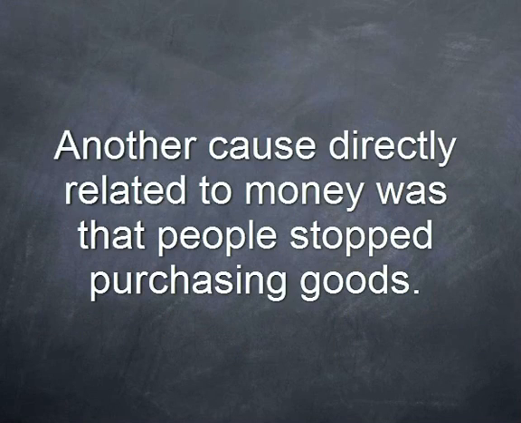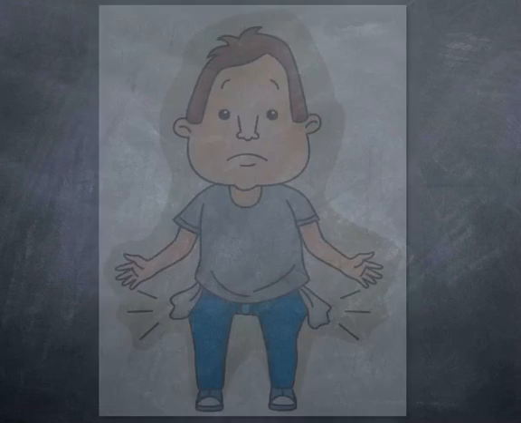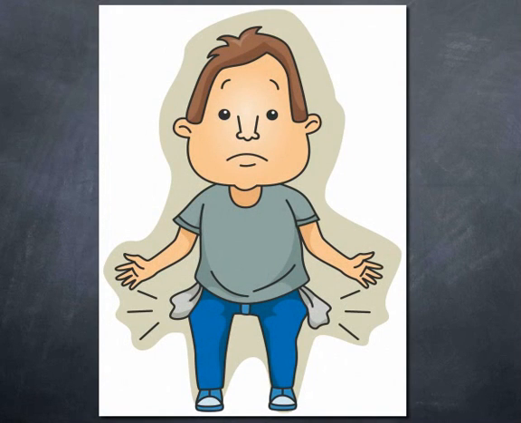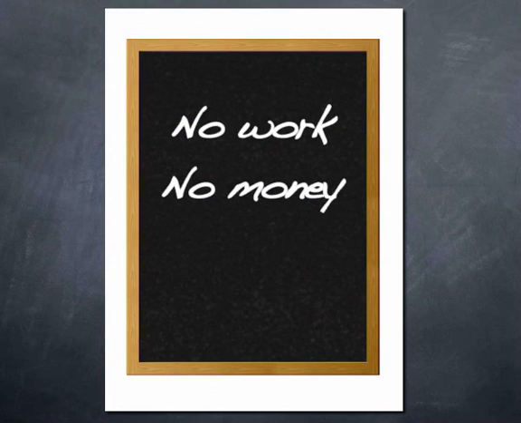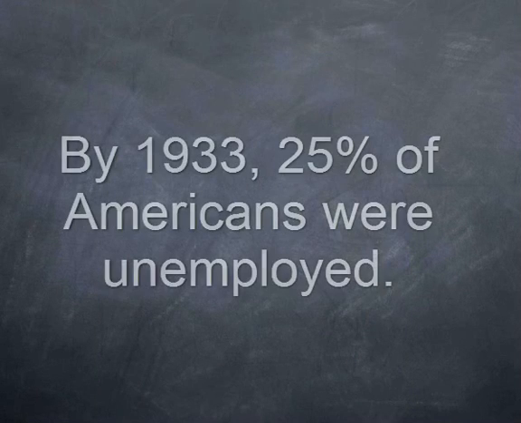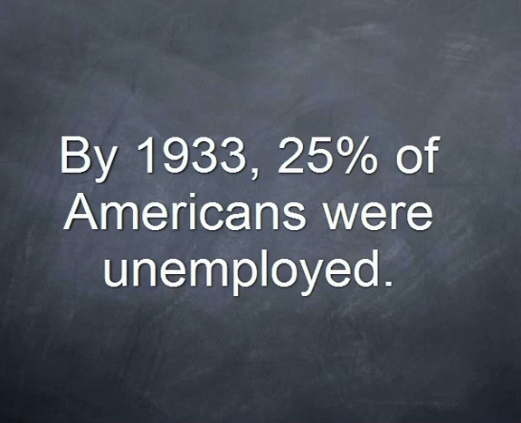Another cause directly related to money was that people stopped purchasing goods. When people lost their money or had less money to spend, they stopped buying goods and services. A reduction in purchasing led to a reduction in jobs, which led to less money, which continued the cycle. By 1933, 25% of Americans were unemployed.